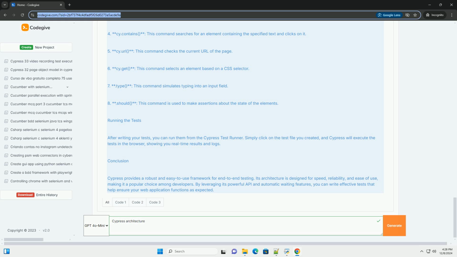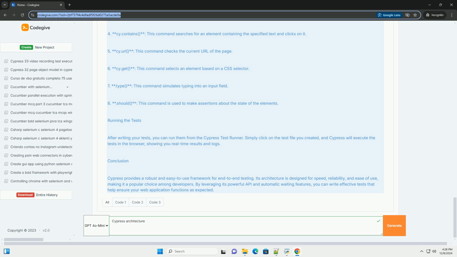3. cy.visit: this command is used to navigate to the specified URL. 4. cy.contains: this command searches for an element containing the specified text and clicks on it. 5. cy.url: this command checks the current URL of the page. 6. cy.get: this command selects an element based on a CSS selector. 7. .type: this command simulates typing into an input field. 8. .should: this command is used to make assertions about the state of the elements.